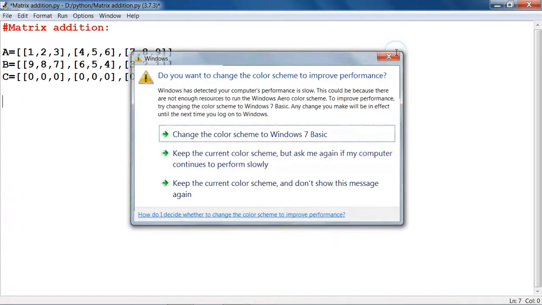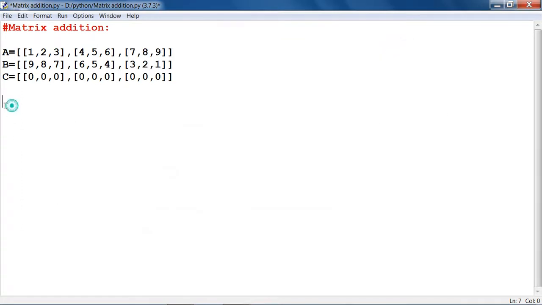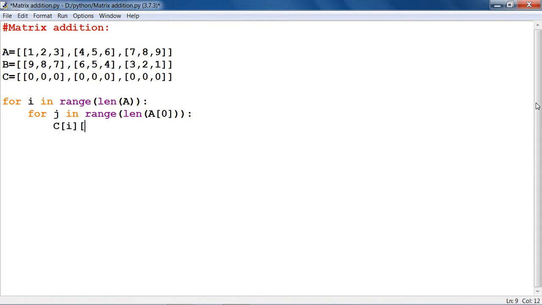For i in range length A, then for j in range length A[0], then just type it. And what is this loop suggesting?